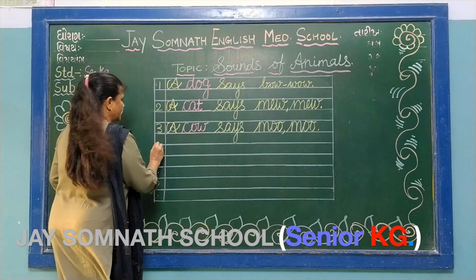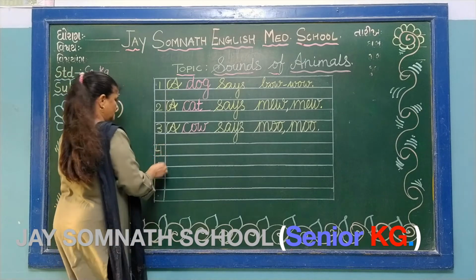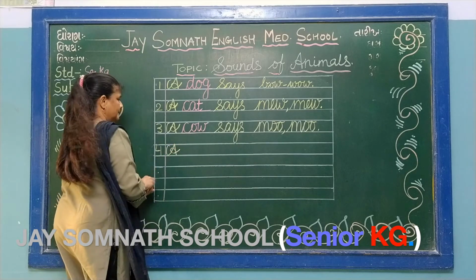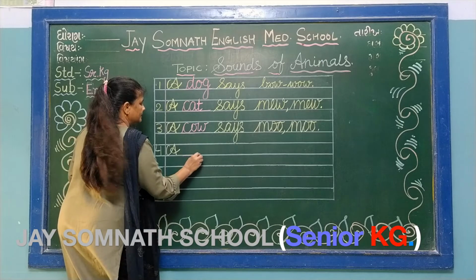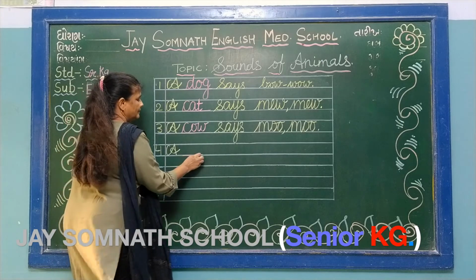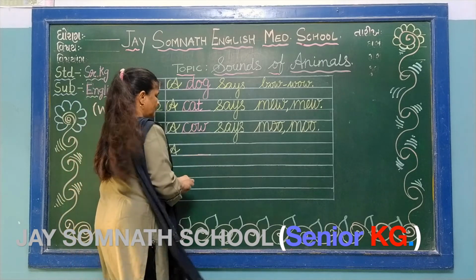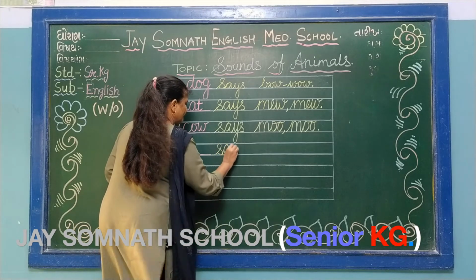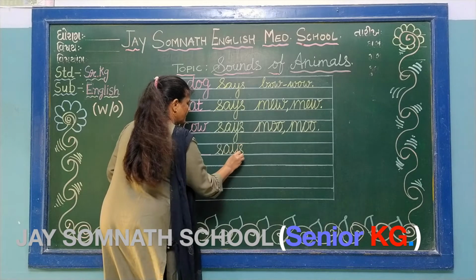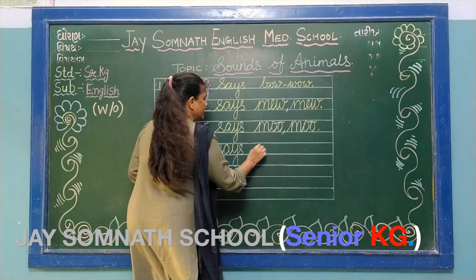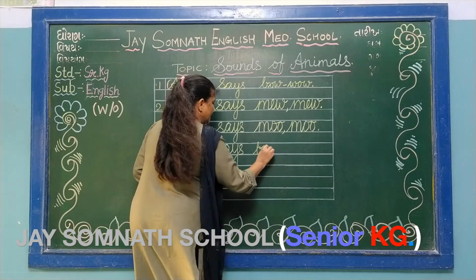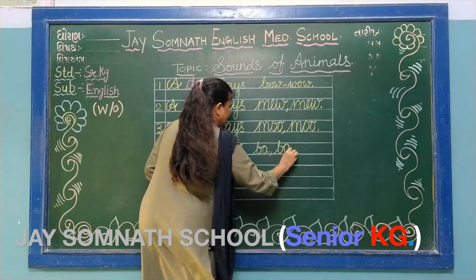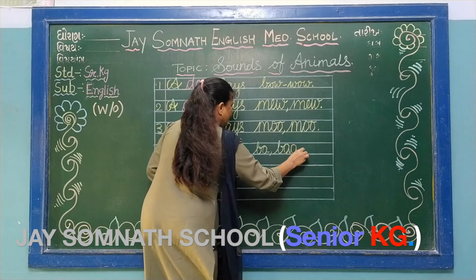4 number. Just write in the margin 4 number. Capital A dash says, S A Y S says, B A comma B double A, ba ba.